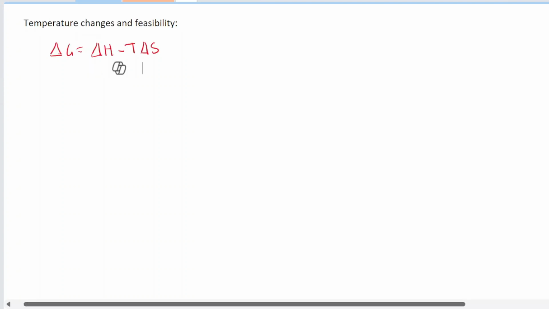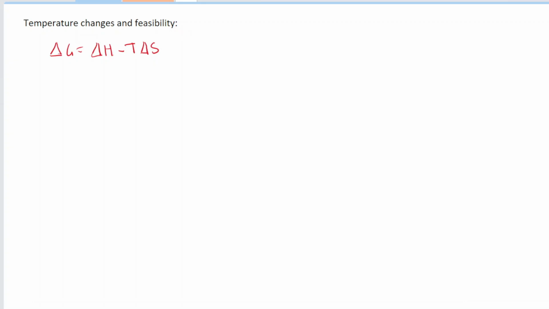Now let's go to the last part of this topic, which is temperature changes and feasibility. And this is a very important part of this topic, and it's often the most confusing one. So let's try to pay the most attention to this. Now, let's assume that a reaction is exothermic. Okay, so let's assume that we have our HCl plus NaOH gives us NaCl plus H2O.